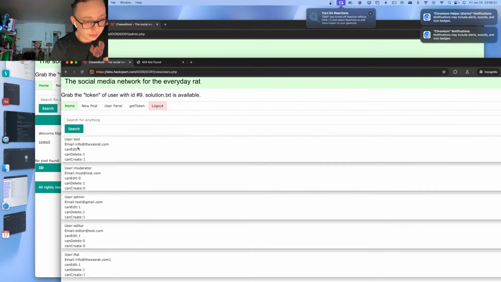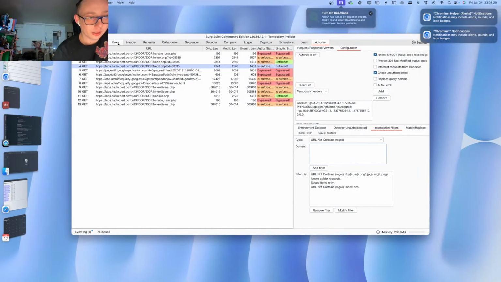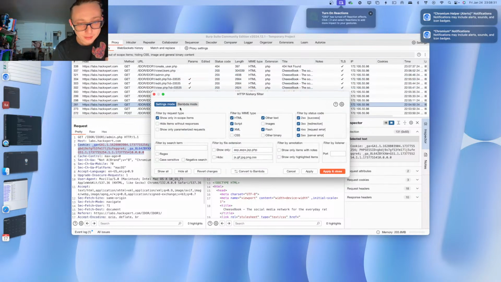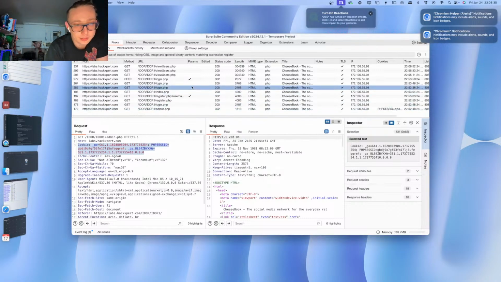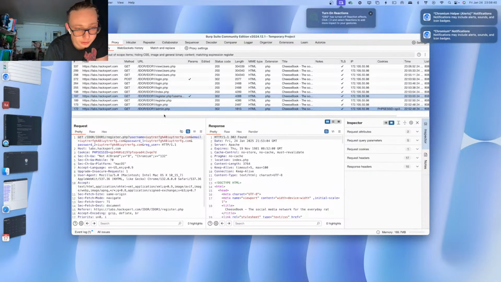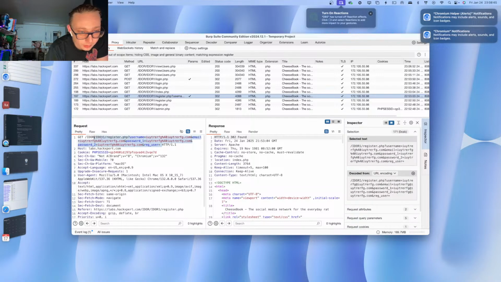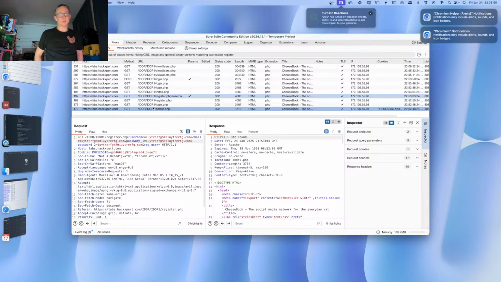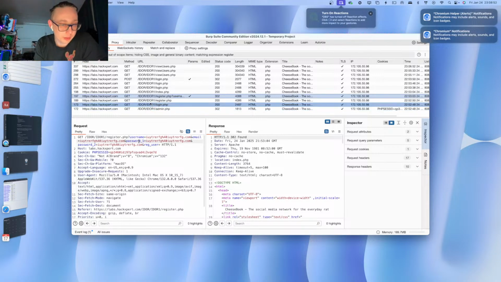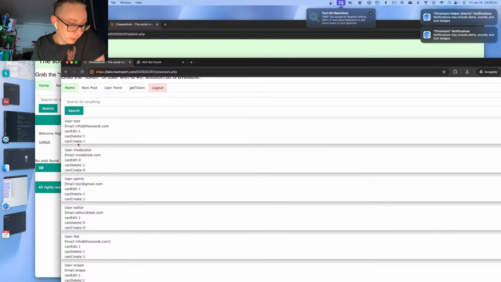There we go. So you can see here, can edit, can delete, can create. Normally I should be able to filter on here. So let's go back to the proxy and let's see if we can have the register page up. Registered. Apply. Here we go. So you can see here, it doesn't say those things. Can edit, can delete, can whatever.